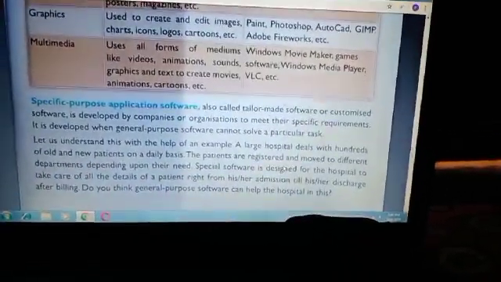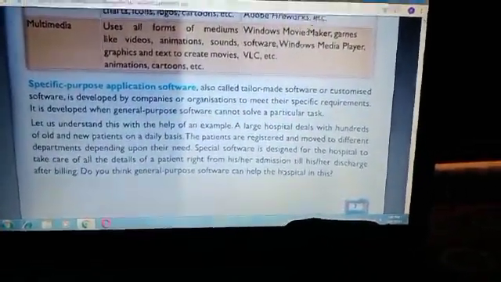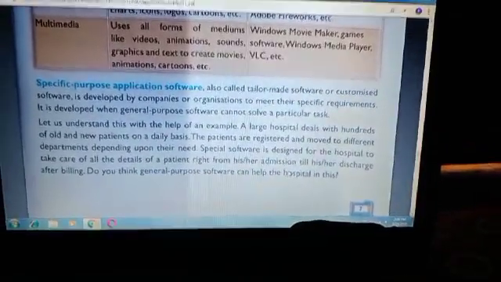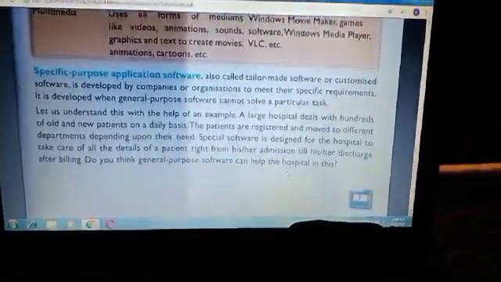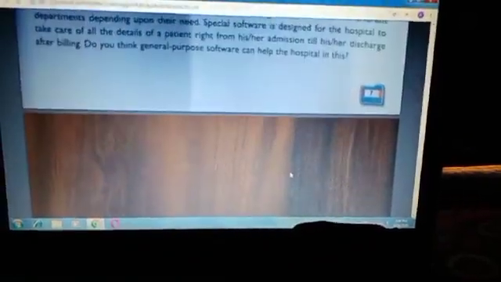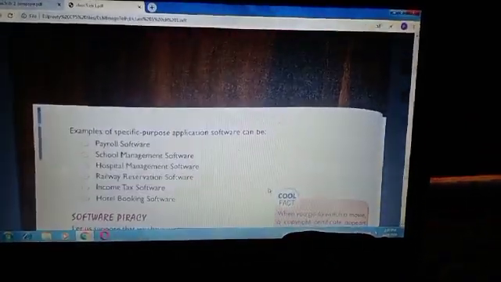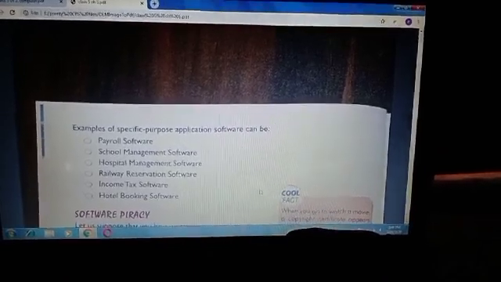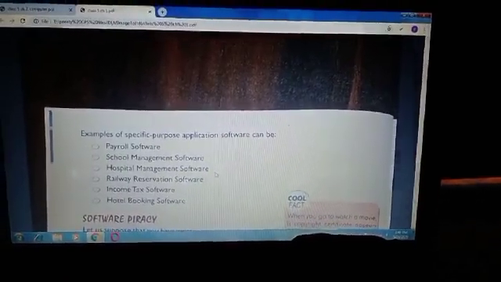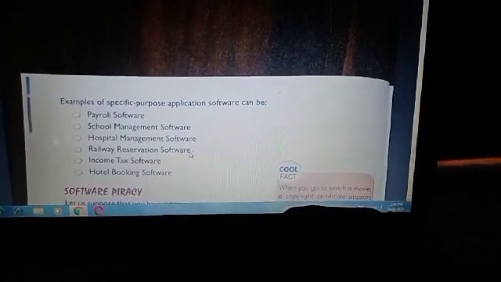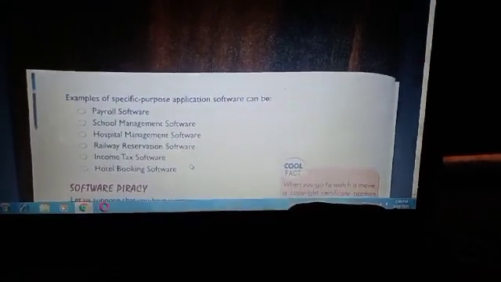And about specific purpose application software, like in hospital, hotel management, railway system. So these are specific purpose application software. Examples of specific purpose software are payroll software, school management software, hospital management software, railway reservation software, income tax software, and hotel booking software.